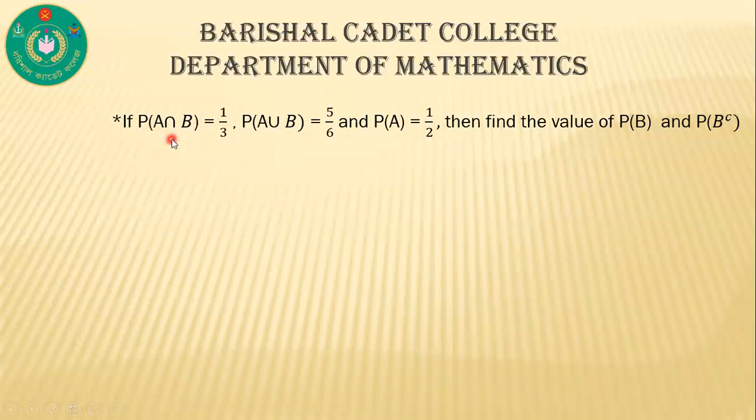If P of A intersection B is equal to 1 by 3, P of A union B is equal to 5 by 6, and P of A is equal to half, then find the value of P of B and P of B complement.